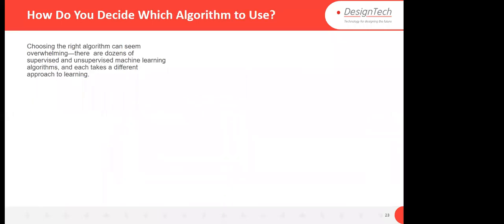How do you decide which algorithm to use? That is a big question, and it is very important to know how you are going to decide which algorithm you are going to use. Let me tell you, there is not a single model which can be fitted on all kinds of data. For example, KNN, K nearest neighbor, works only on the same kind of data.